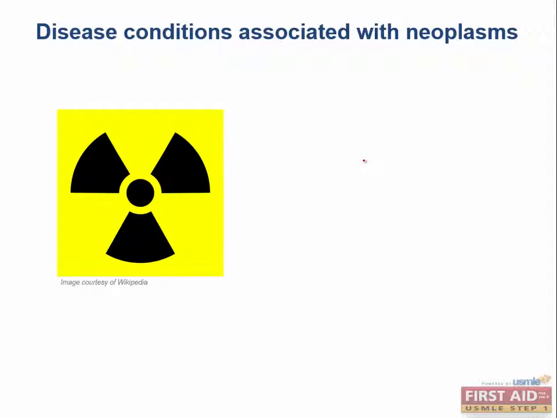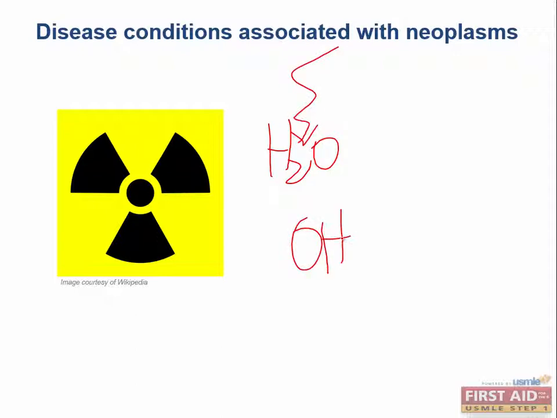Radiation, what is this associated with particularly? Well, we already discussed how radiation hydrolyzes water molecules, right? Turns H2O into hydroxyl free radicals. Very dangerous free radicals. And these can go and bind to DNA and disrupt DNA proliferation and cause all kinds of mutations and eventually neoplastic transformation.